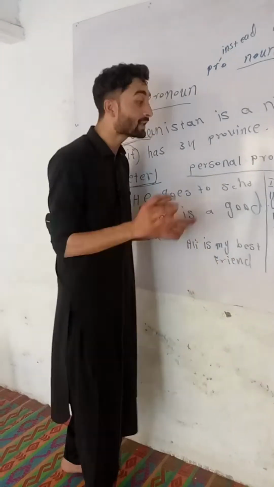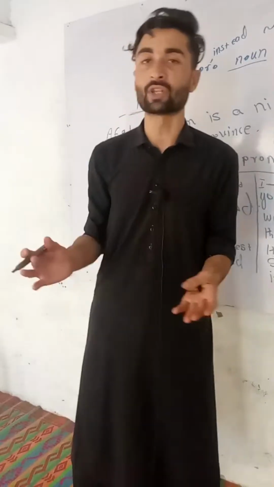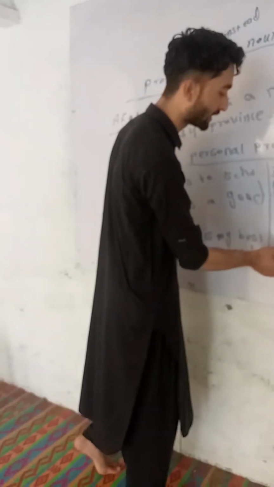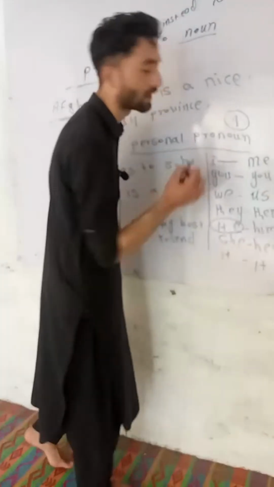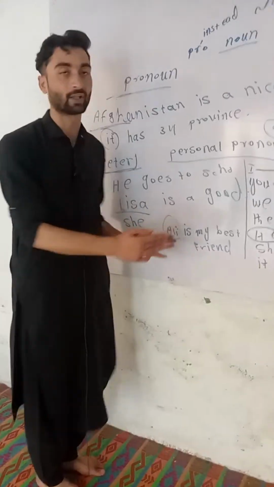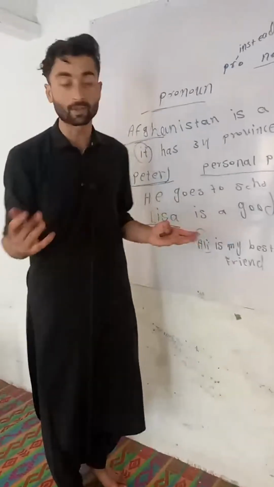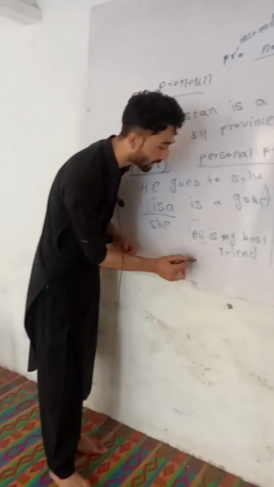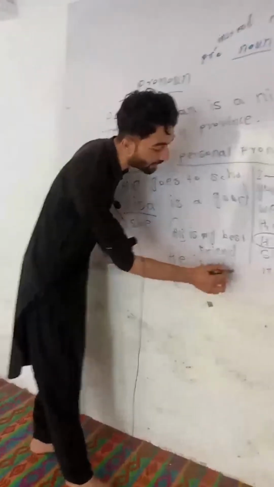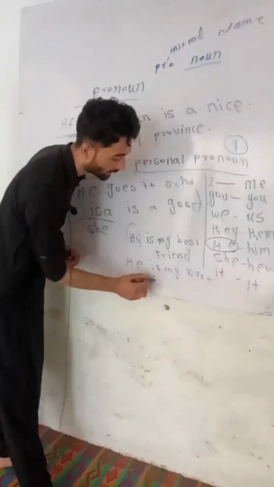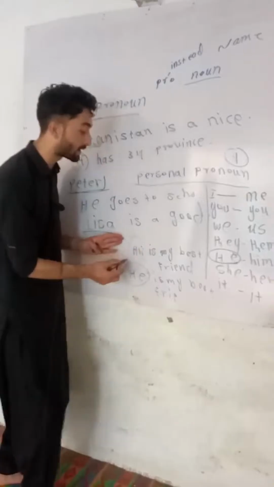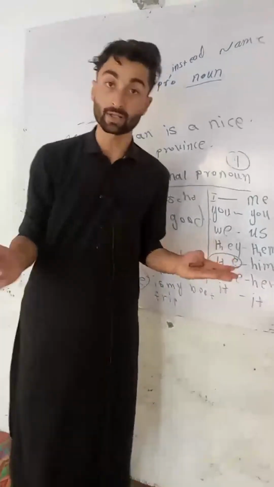So how do personal pronouns come into use instead of a noun? Here, he. Did you see he? He is a personal pronoun. So he comes in use instead of this person. Who is the person? Ali is a person. So, he is my best friend. So here a personal pronoun came and it is used instead of a person.